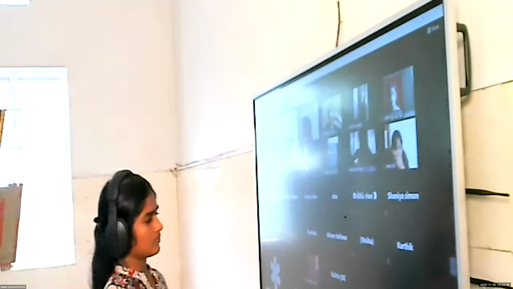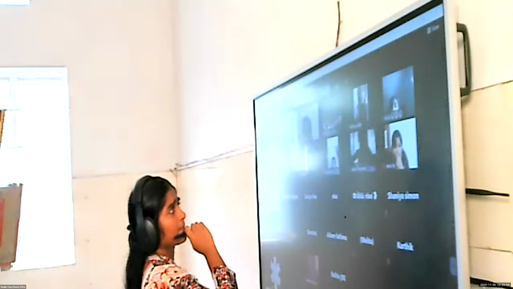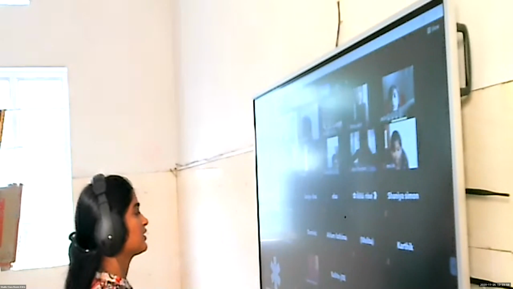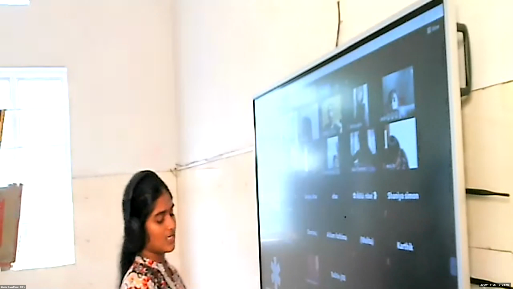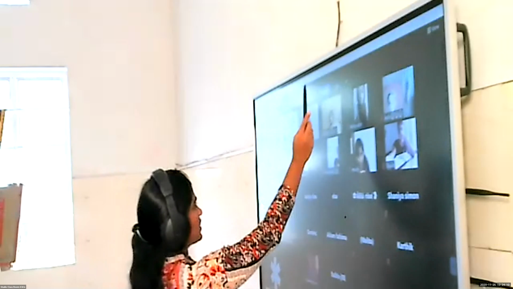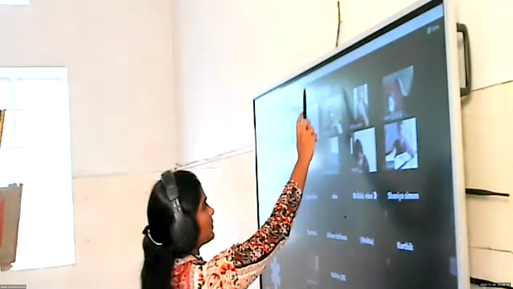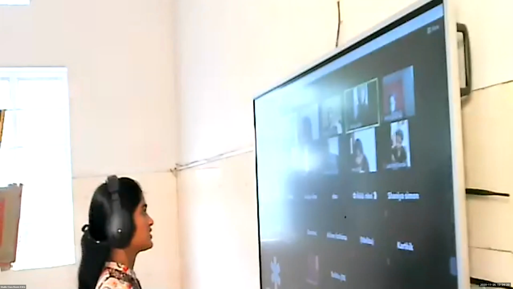Nanometers. Yeah, nanometers. Atomic radius is expressed in nanometers. And 1 nanometer is equal to how much meter? Minha? 10 raised to minus 9. Yeah, 10 raised to minus 9 meter.